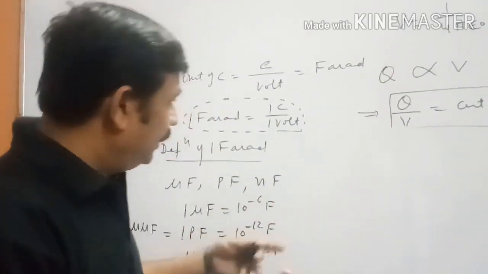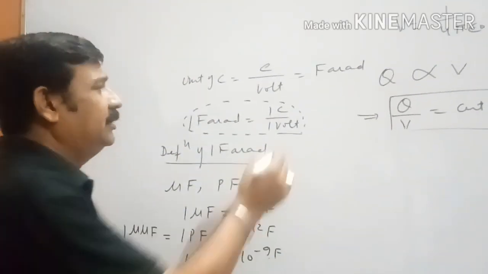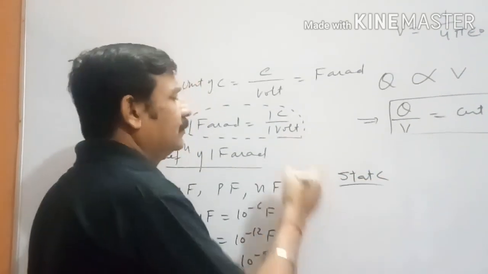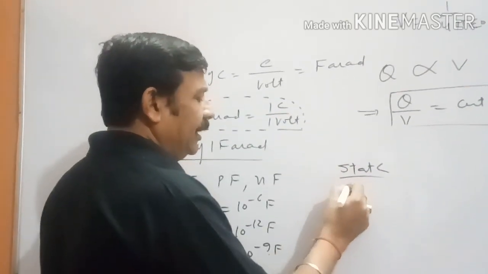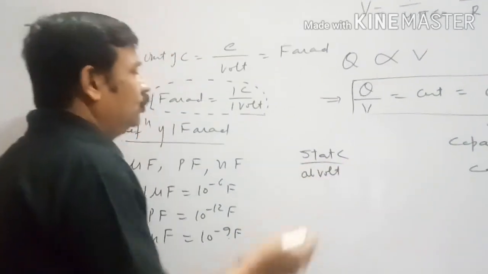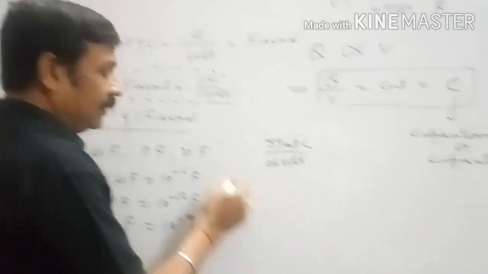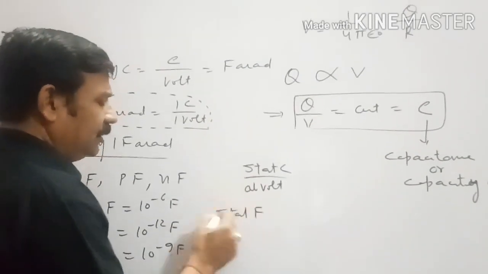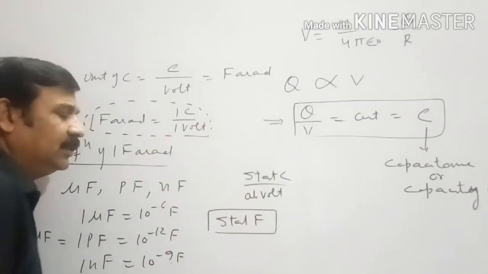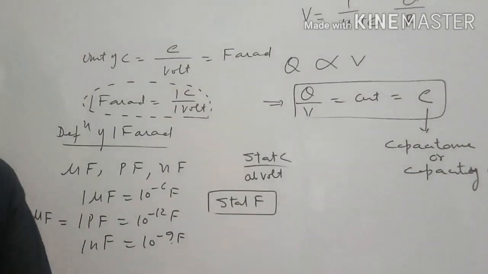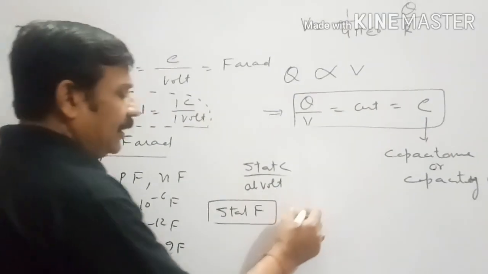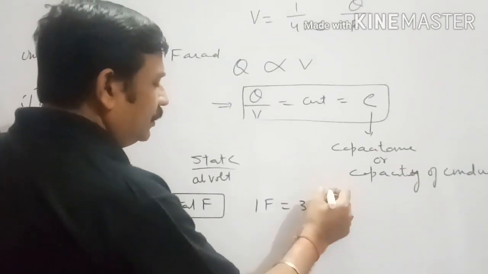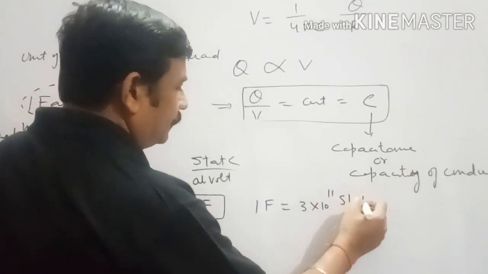If we take the CGS unit into consideration, the unit of charge will be stat coulomb, the unit of potential will be stat volt, so the unit of capacitance will be stat farad. This is the CGS unit of capacitance, stat farad. 1 farad is equal to 3 into 10 to the power 11 stat farad.